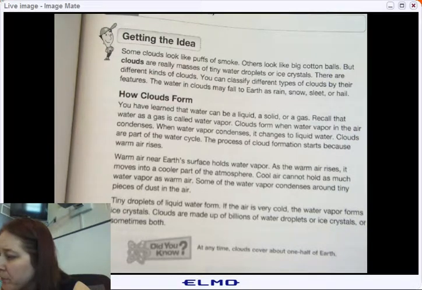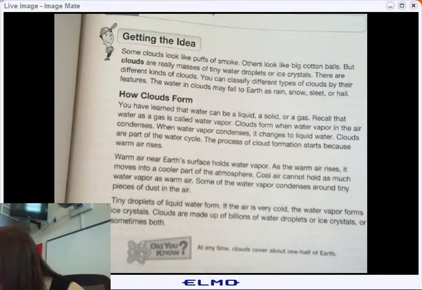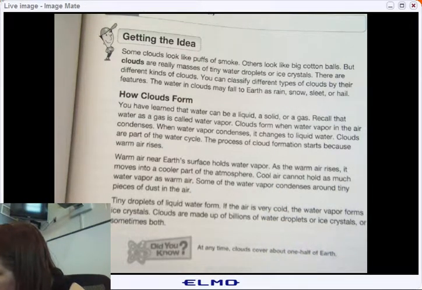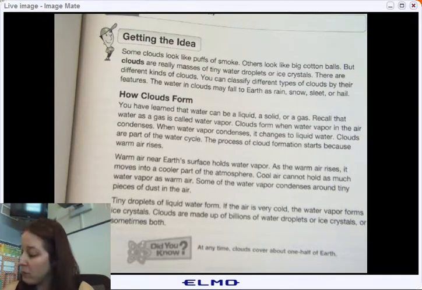So how do clouds form? Clouds form when the water vapor in the air condenses, changing to liquid water. Cloud formation starts because warm air does what? What does warm air do? It rises.